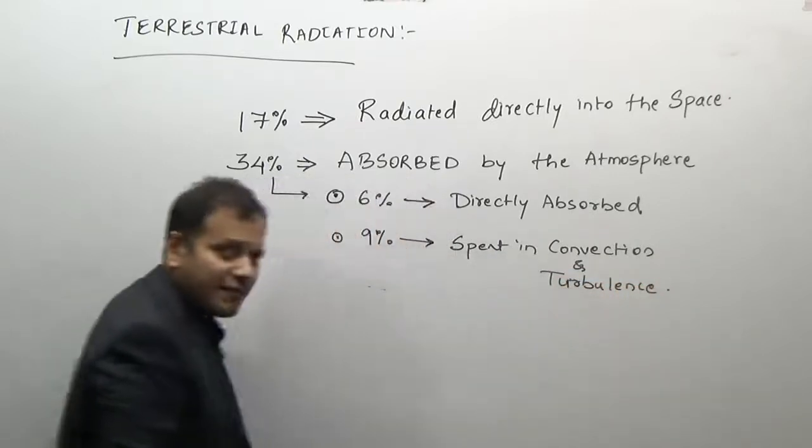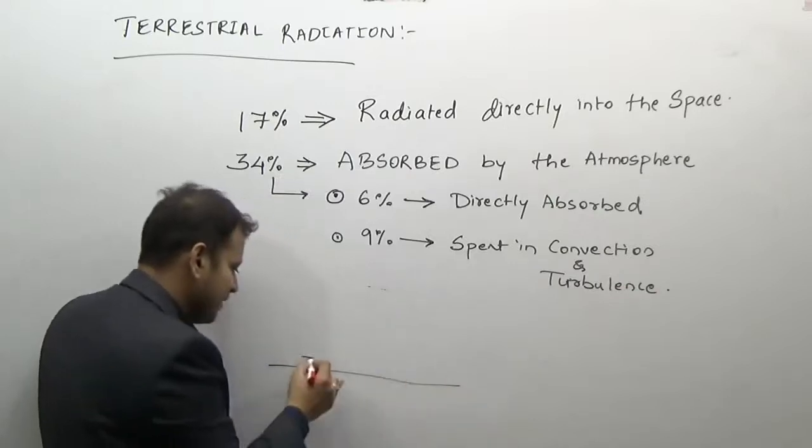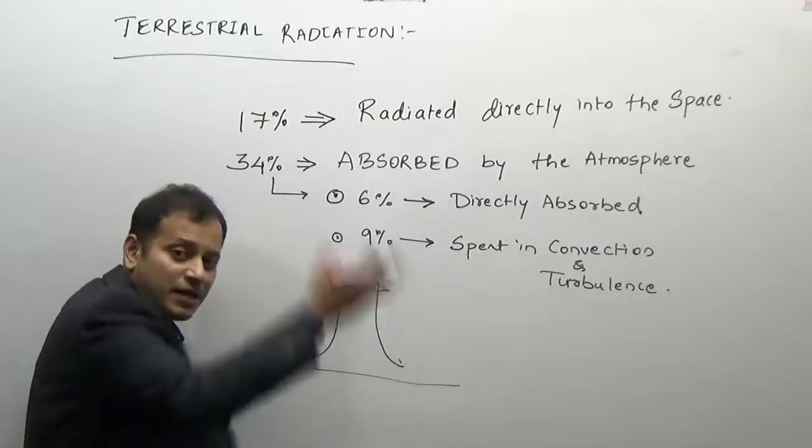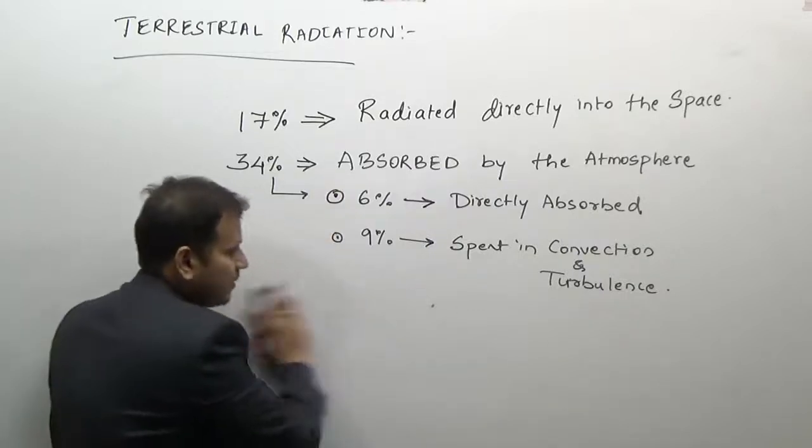What do you mean by the convection? That is, any heated surface, the air starts rising up because it gets energy, the air expands and starts rising up. This is the convection.